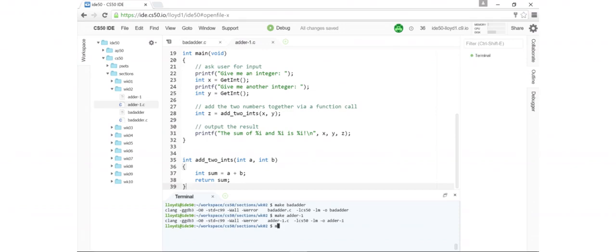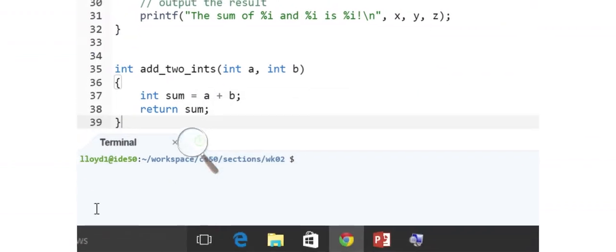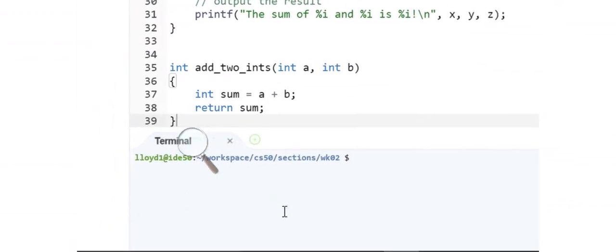And then down here in my terminal, I'm going to make adder1. I'm going to clear my screen, and I'm going to zoom in because I know it's a little difficult to see. So we compiled this program as adder1. So we can do